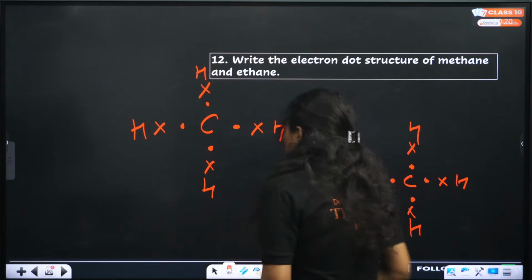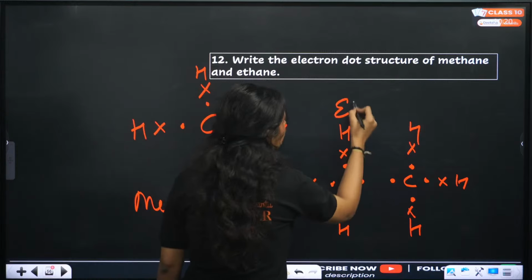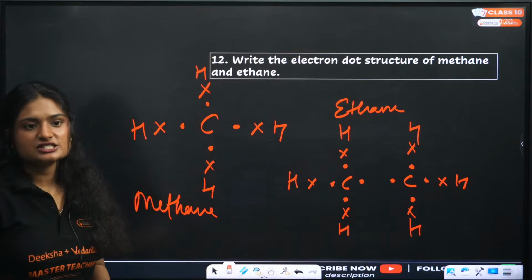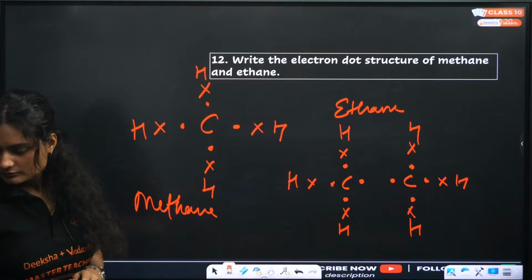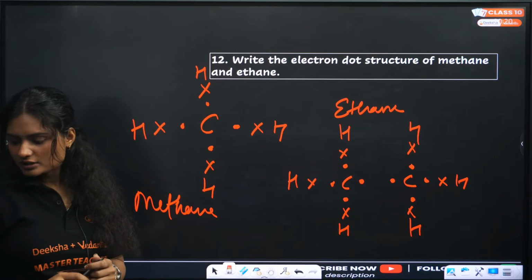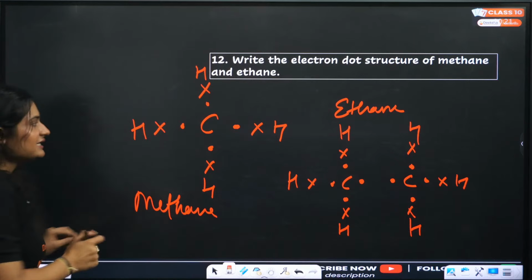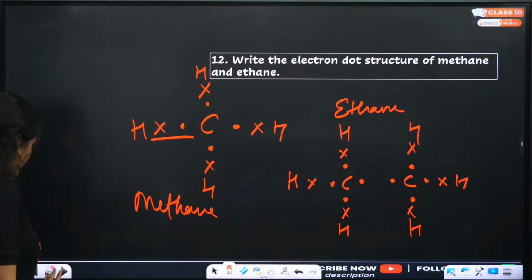This is for methane, and this is for ethane. CH4 and C2H6. Single bond, yes, but it is an electron dot structure. So instead of bonds, we are showing the electrons. X is the electron of hydrogen and dot is the electron of carbon.